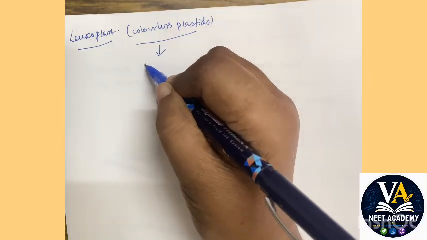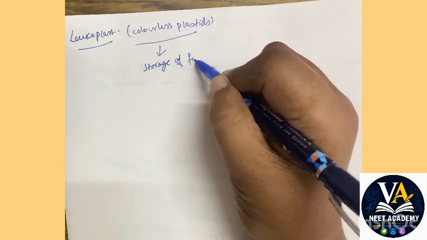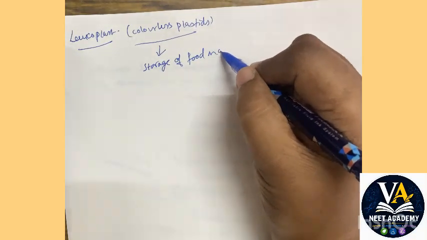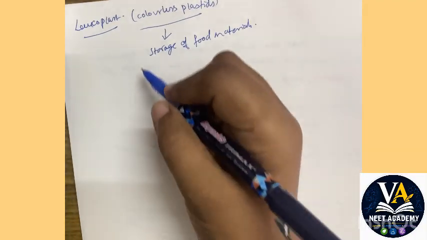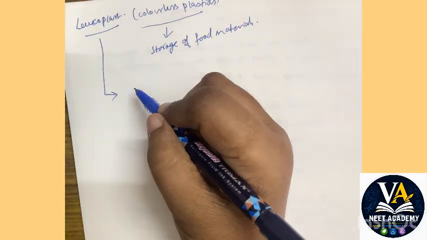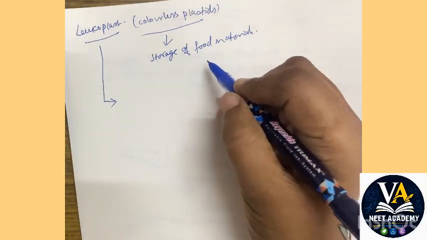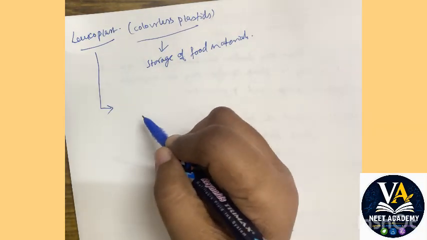Its main function is storage of food materials. Now this leucoplast in turn can be of 3 other types, because its function is storage of food materials. Now based on what type of food it is storing, you can divide this leucoplast into